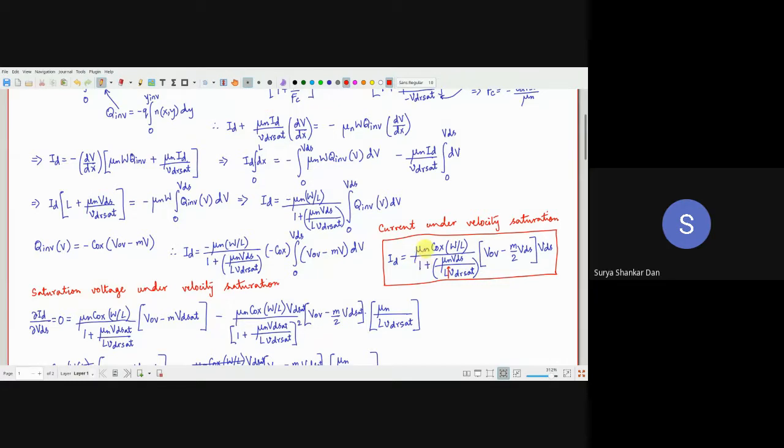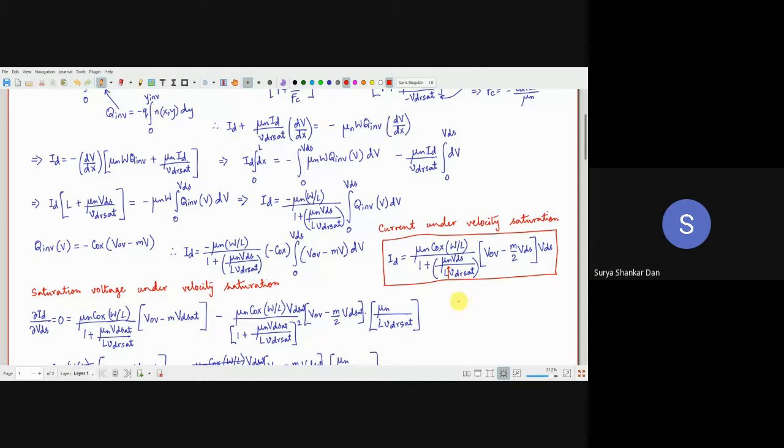You will be left with mu n COX W by L, VOV minus m by 2 VDS, into VDS. This is essentially the long channel situation. So in this modeling, we have taken the velocity saturation effects into consideration, and we ended up with this relation.